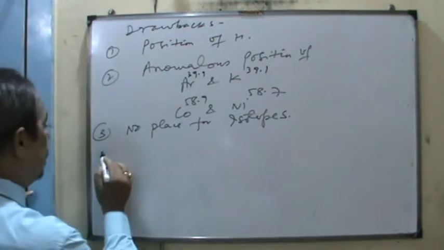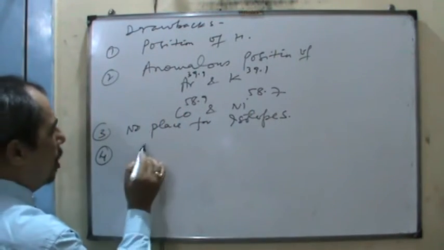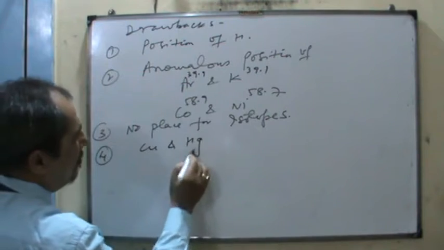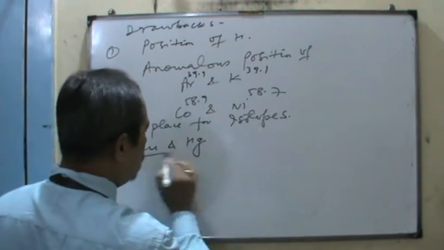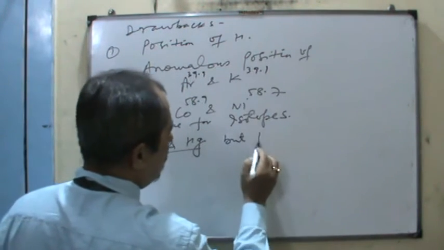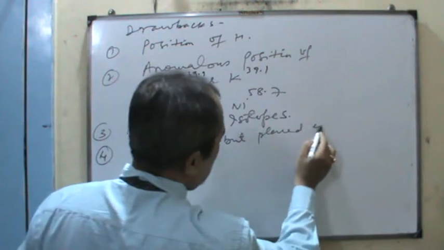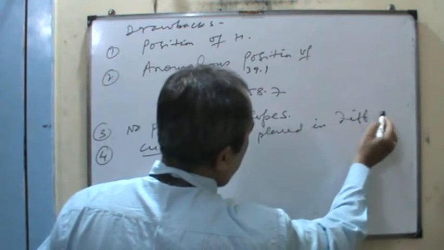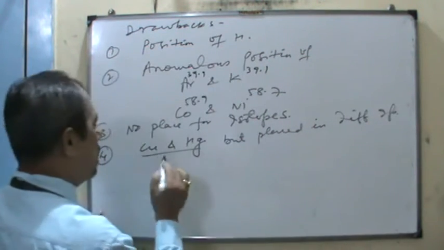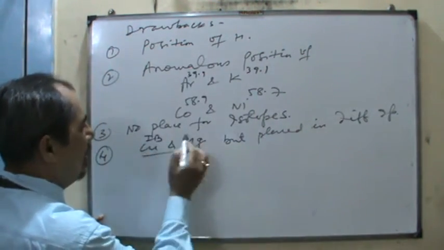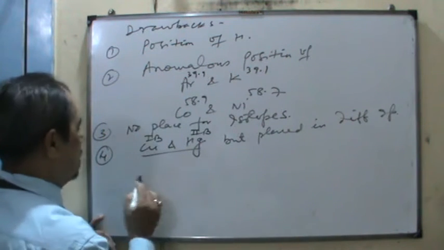And then see, copper and mercury are chemically close to each other but placed in different groups. Copper is in 1B and mercury is in 2B.